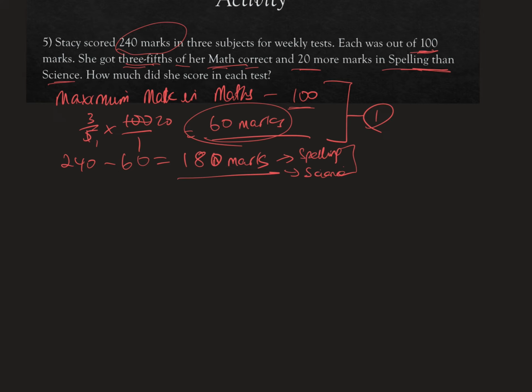And I know I said it a little bit differently, but I want to explain it so that William, who was absent, understands as well. So the first thing is, we know we have to split 180. Now, what we have to do is a bit counterintuitive, but we know that spelling has 20 more marks than science. So step number one is we remove the excess.